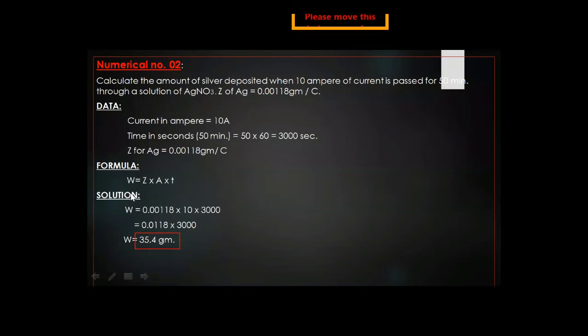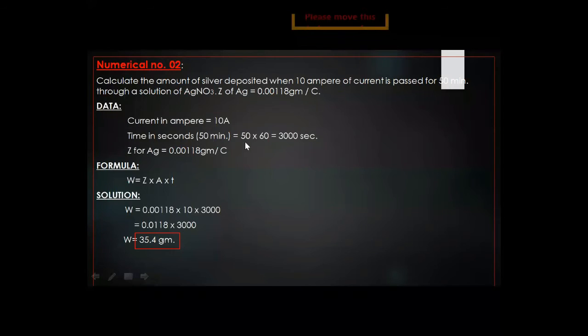So what is the solution? W is equal to the value of Z, that is 0.00118 gram per coulomb, and the current in ampere, that is capital A, is given here. This is 10 ampere. So we will place the value of 10, and the time in seconds, since 50 minutes is given here.